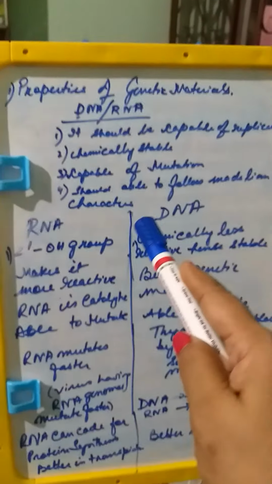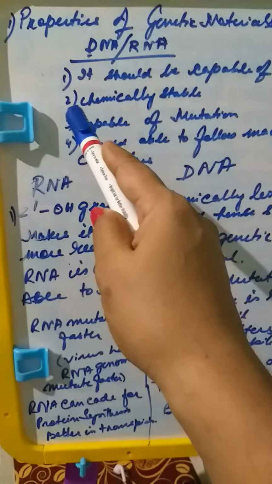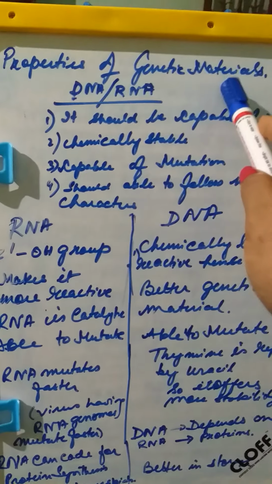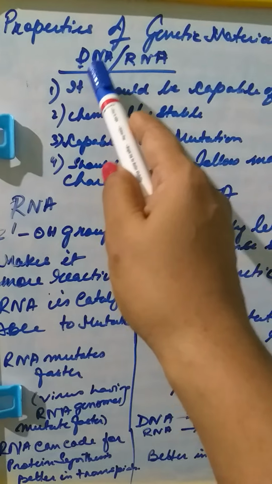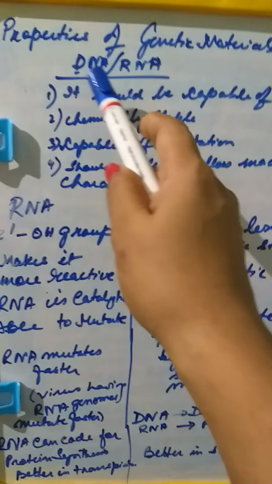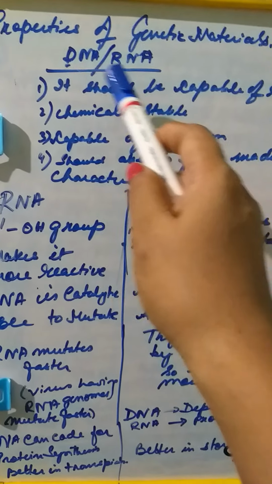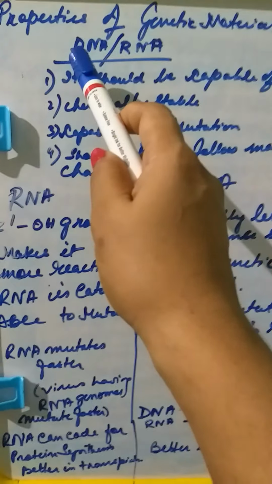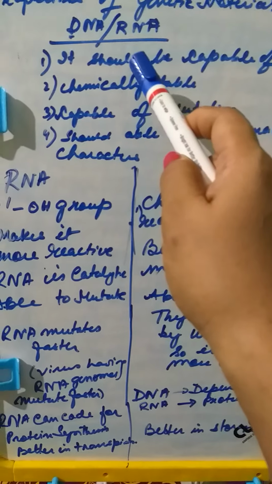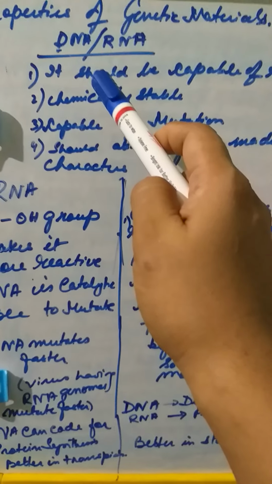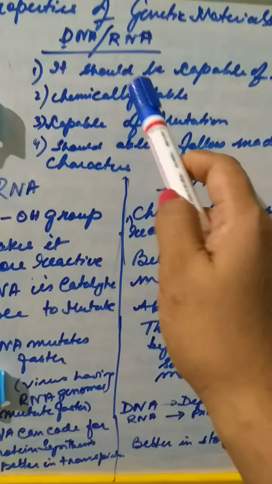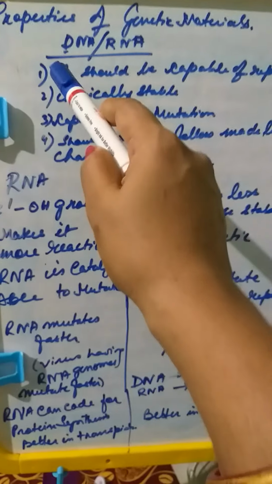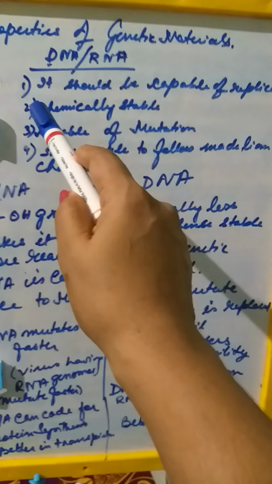You can see we are dealing with a very important topic that is known as the properties of genetic material. We have already known that DNA and RNA both are the two genetic materials that are present in all living organisms. So what are the basic criteria that make a DNA or RNA the genetic material? Whatever be the genetic material, it has to follow these four basic criteria. What are the four basic criteria?